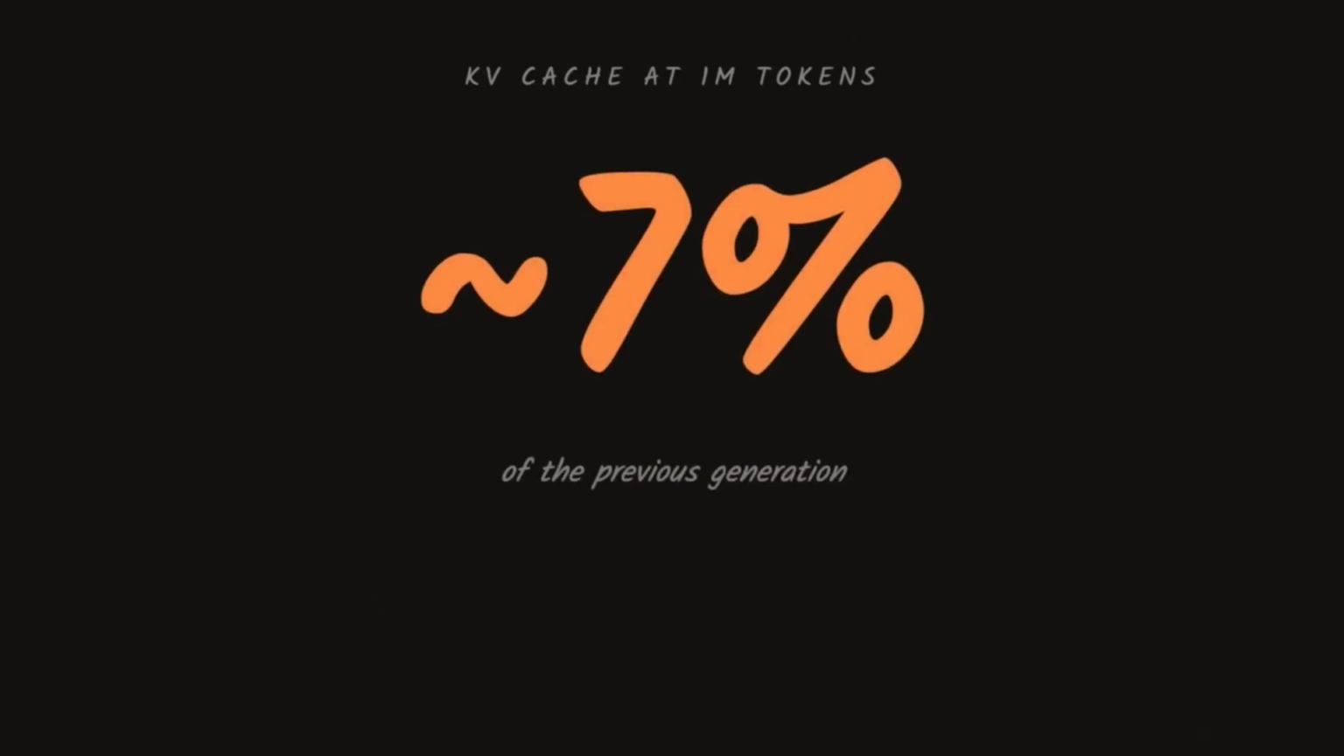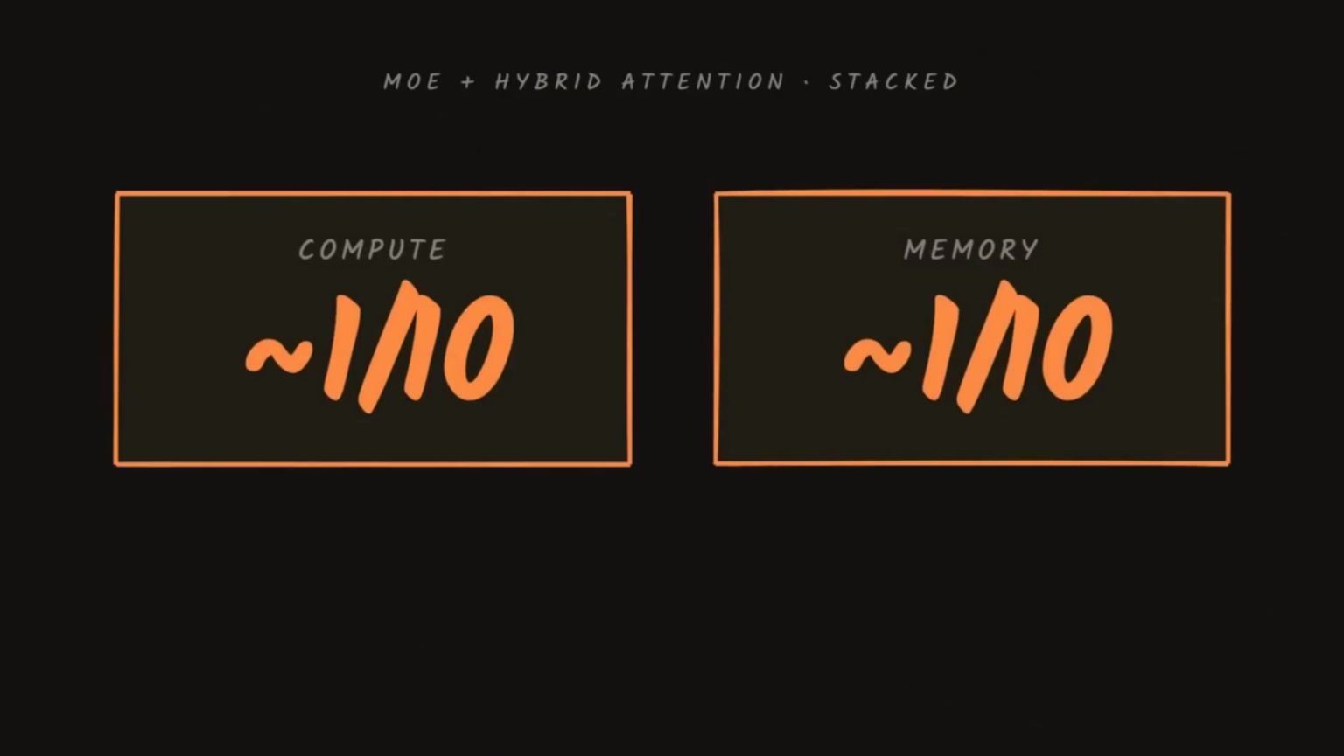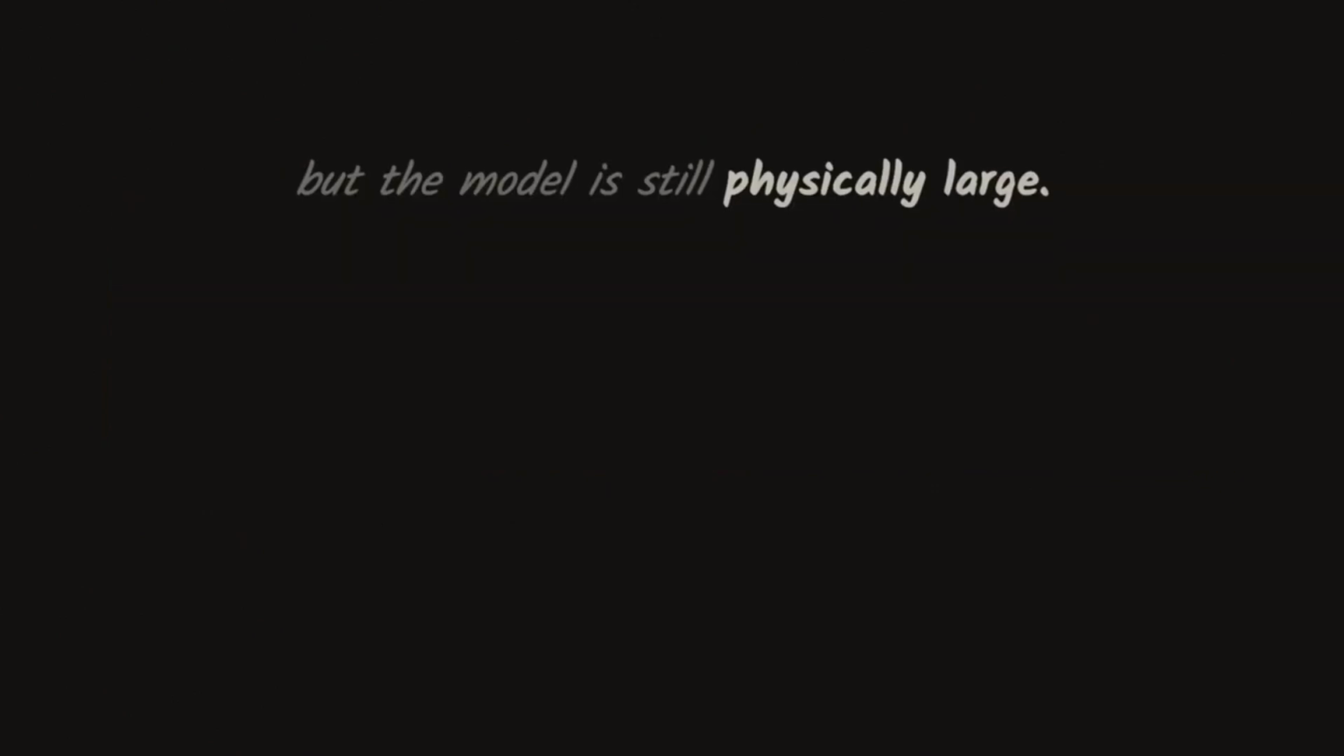The net effect at a million tokens: the KV cache drops to about 7% of the previous generation. Instead of 80 gigabytes, maybe 5 to 10. So MoE cuts down the active compute and hybrid attention cuts down the memory, together giving you roughly a tenth of the compute, and less than 1/10 the memory of the previous gen at long context.